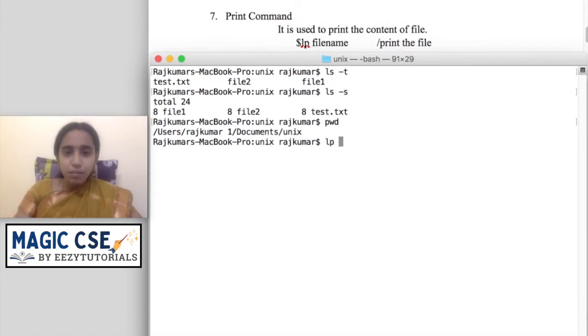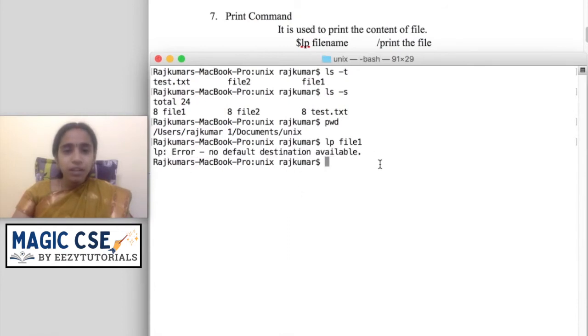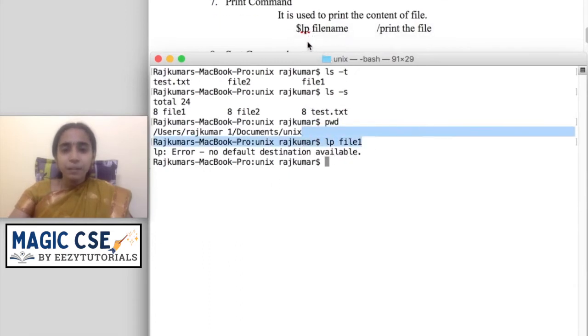So lp space file 1. Here I have file 1, so I am giving lp space file 1. This system is not connected with a printer, so an error will occur. Suppose you have connected your system with a printer, this command will work.